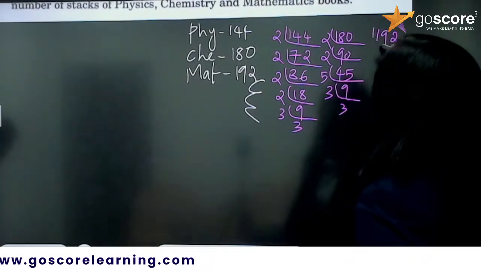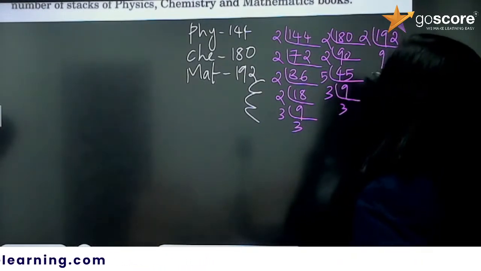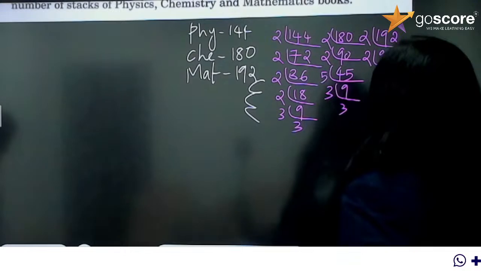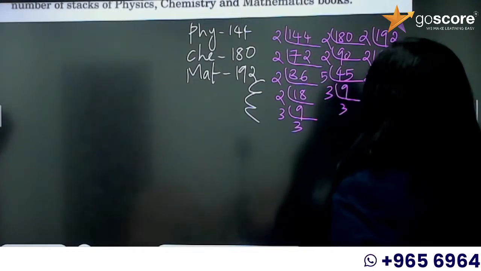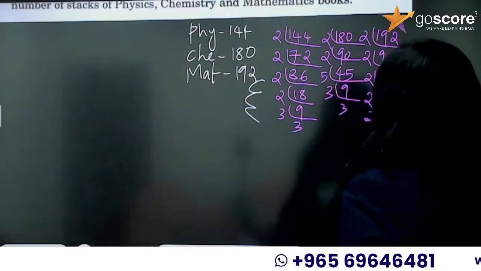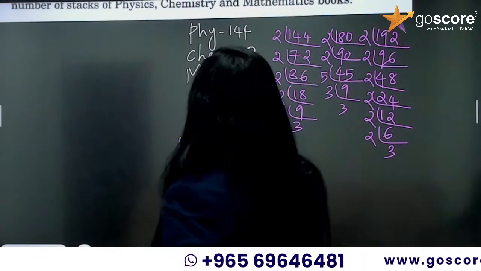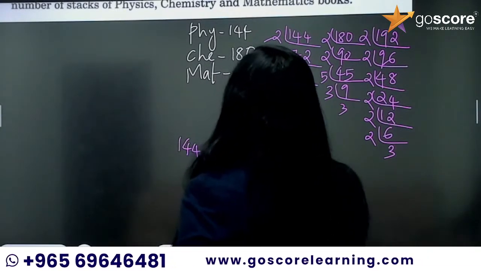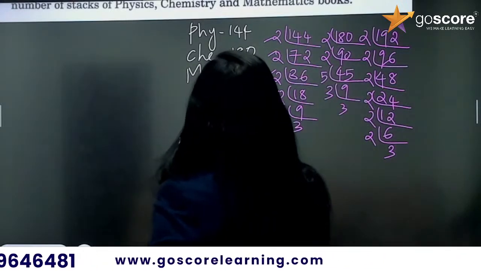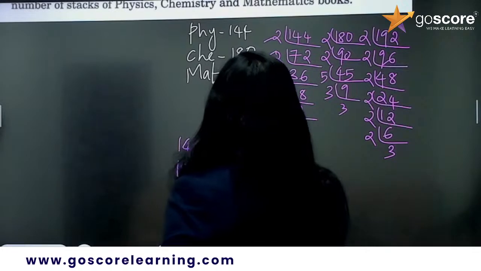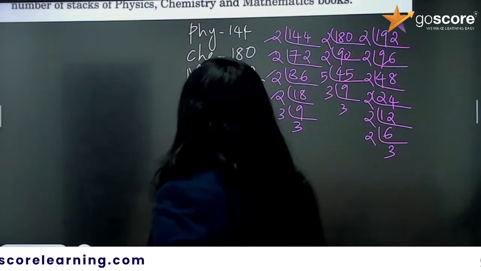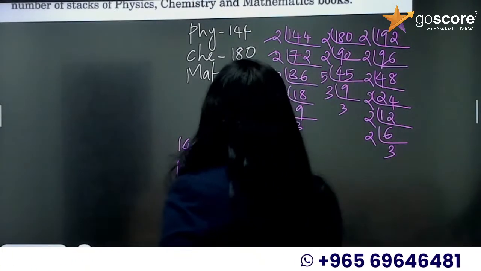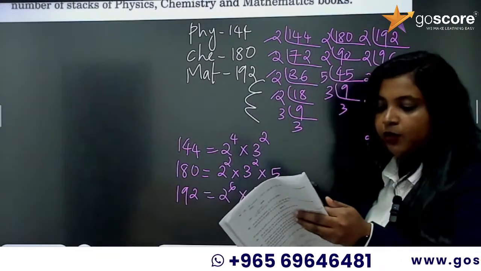Then 192 by 2 is 96, 48, 24, 12, 6, 3. So 144 is equal to 2 raised to the power of 4 into 3 raised to the power of 2. And 180 is equal to 2 square into 3 square into 5. And 192 is equal to 2 raised to the power of 6 into 3. Am I right? Okay, HCF is 12.